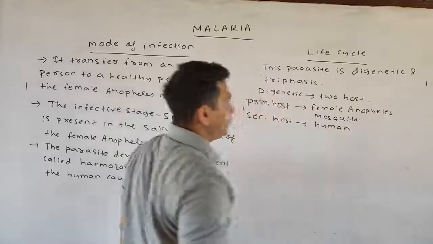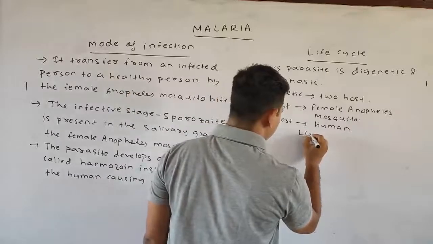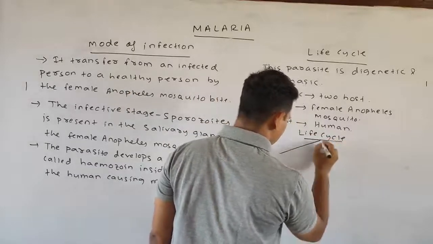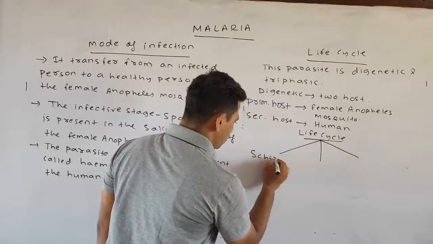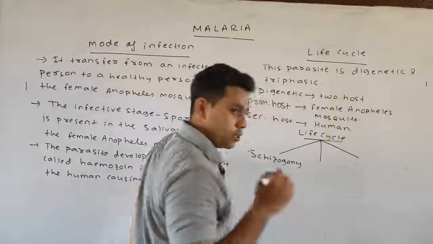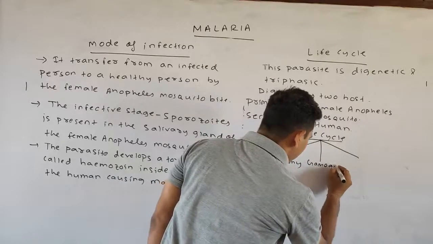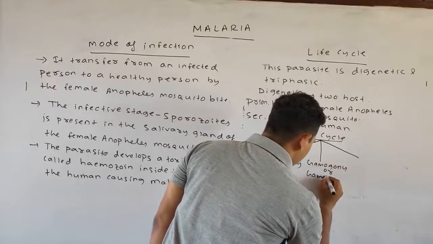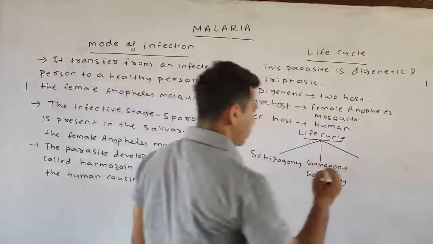And it is triphasic because the life cycle consists of 3 phases. One is schizogony, the other one is gametogony or gamogony, and the third one is sporogony.